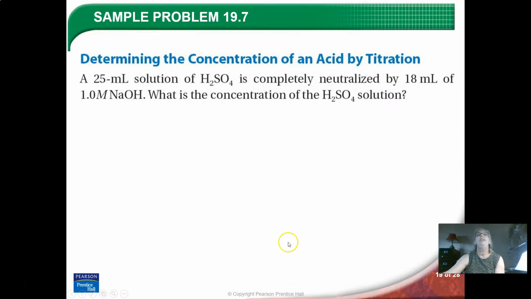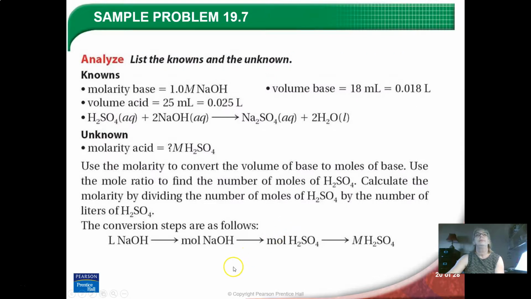So how can we figure out the concentration of an unknown sulfuric acid solution? We have a known concentration and a known volume of a standard sodium hydroxide solution. We know the volume of this sulfuric acid. We're trying to find the concentration. So these are our givens: we have the concentration and volume of the base, and we have the volume of acid. We have to have a balanced reaction before we can start.